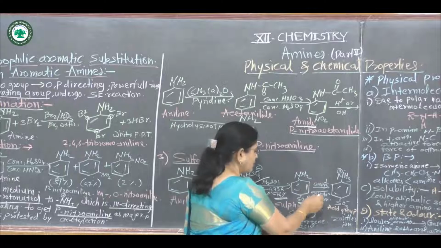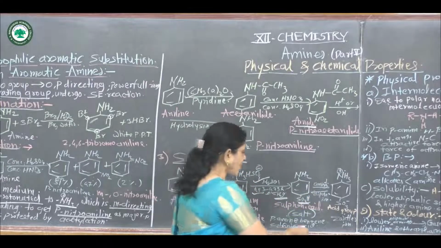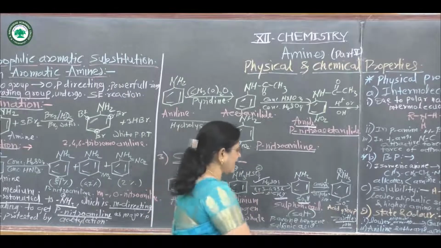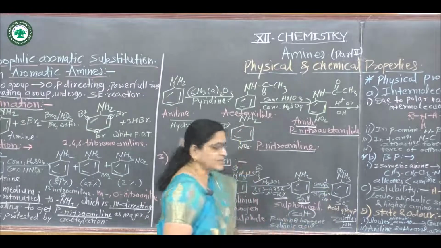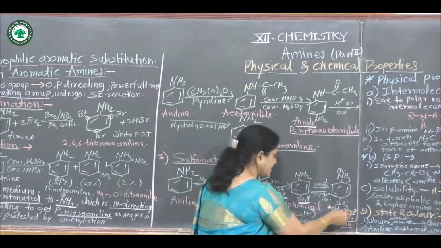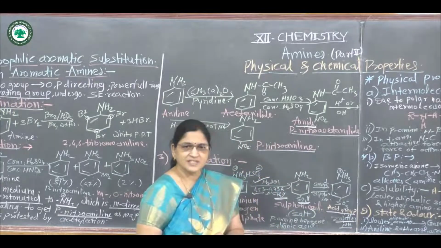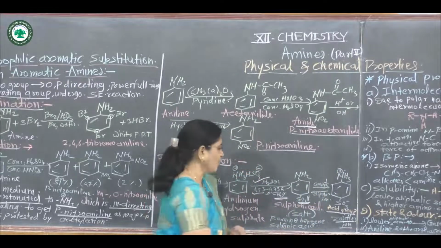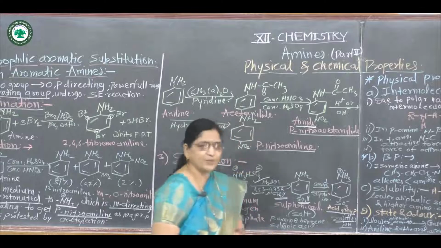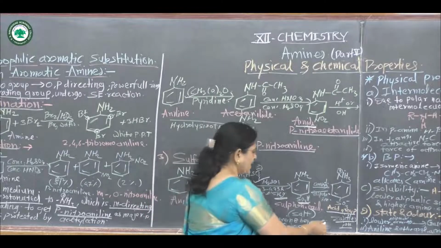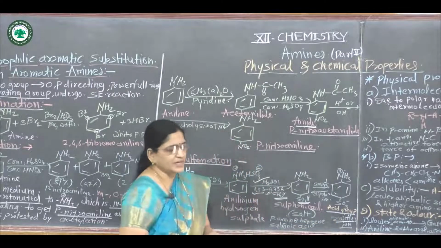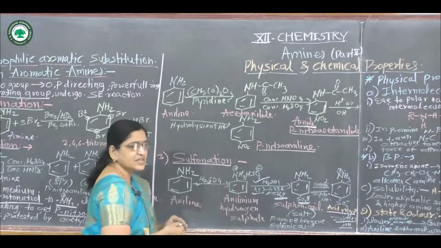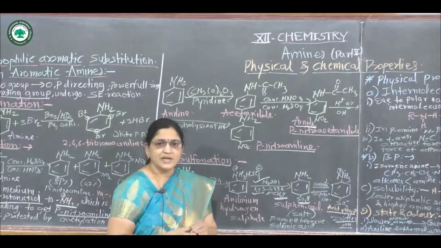It gets converted to a dipolar ion called a zwitter ion, because in this ion there are both groups. First is the acidic group, SO3 minus, and the NH3 plus ion is the basic group. Hence this ion contains both acidic and basic groups, so it is called a zwitter ion. In this way there are 4 chemical reactions of electrophilic substitution.